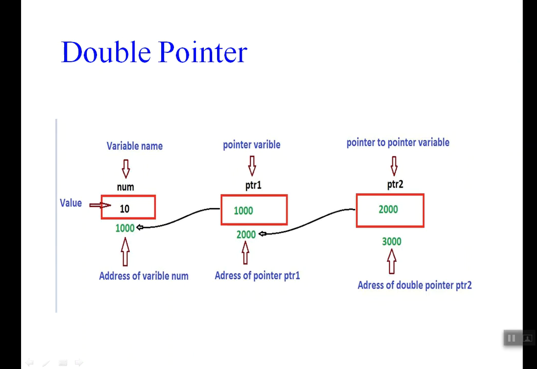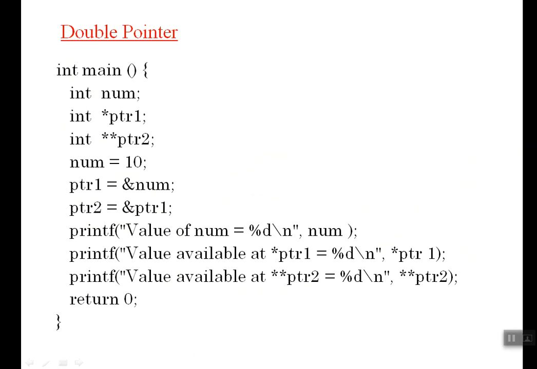That is pointer to variable. This is variable. This is pointer to variable. This is pointer to a pointer. From this we can access as pointer to variable. How to access this? Pointer to variable. Double star. We are giving double star. That is, num will take the value as it is.